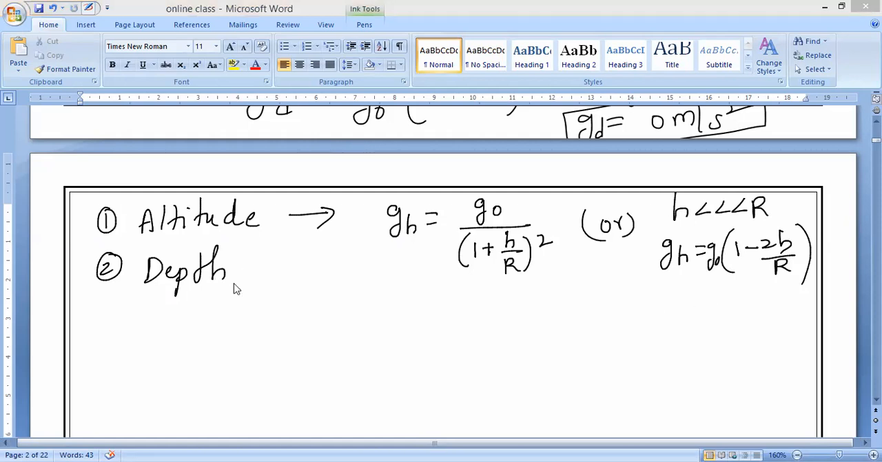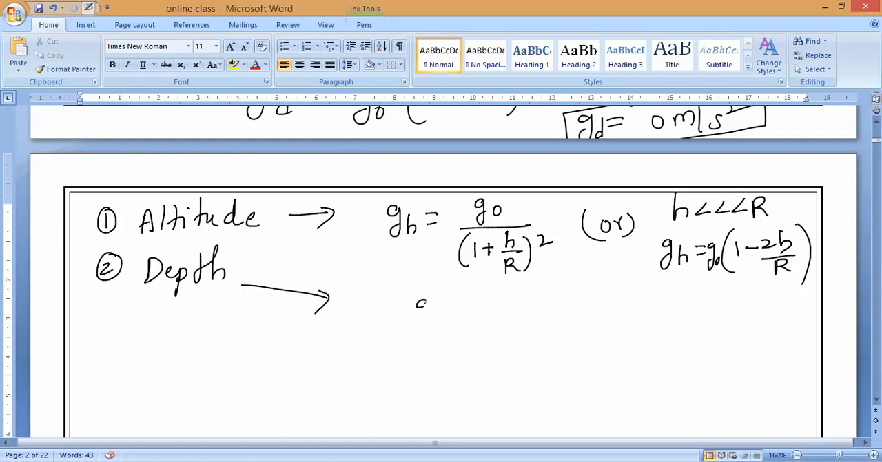So this is now at the depth we have only a single formula. What is that? At the depth d, g_d is equal to g naught into 1 minus d divided by R. If you are not understanding, please ask me.